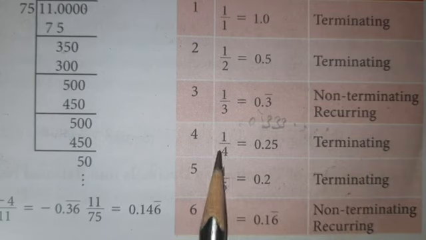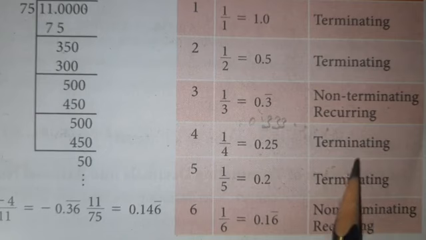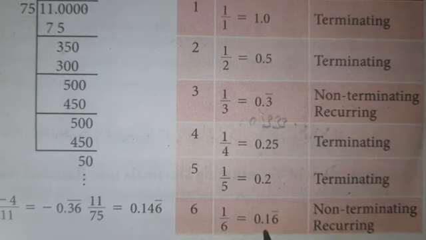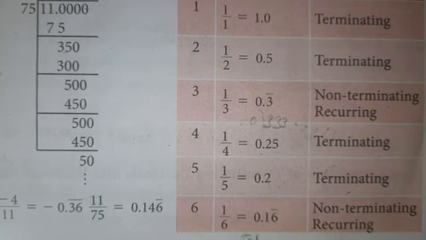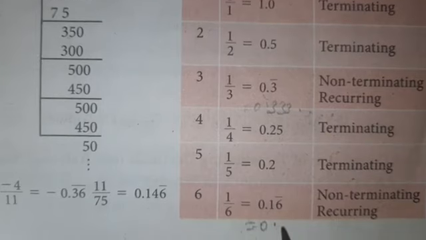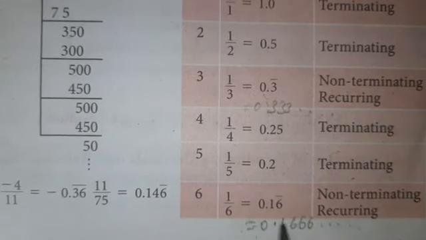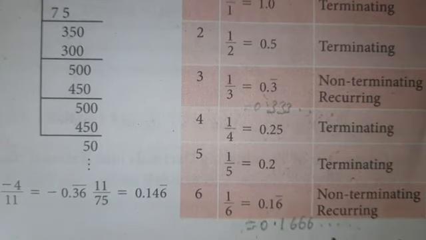The fourth example, 1 by 4 is equal to 0.25. It comes to an end. What type of decimal is it? Terminating decimal. Next, 1 by 5 is equal to 0.2. It is terminating. Here 1 by 6 is equal to 0.16 bar. The bar is given only over the 6. So this is 0.1666, it goes like this because the bar is only on the 6. So 6 is repeating. What type of decimal is it? Non-terminating recurring.